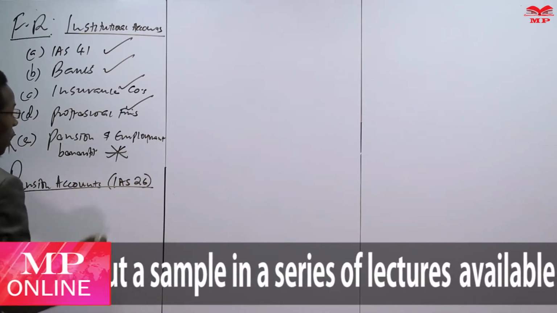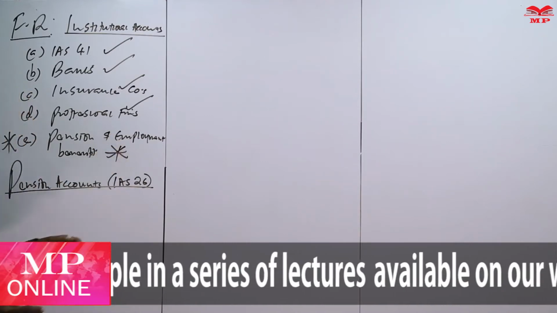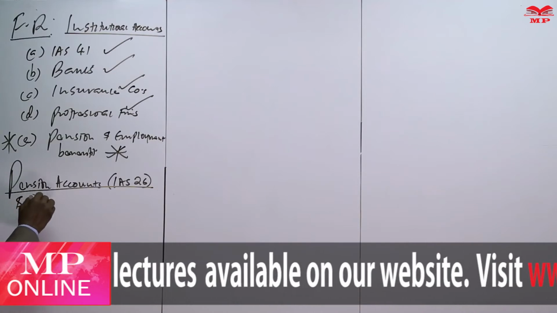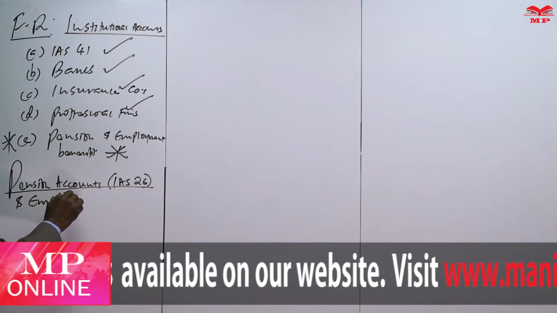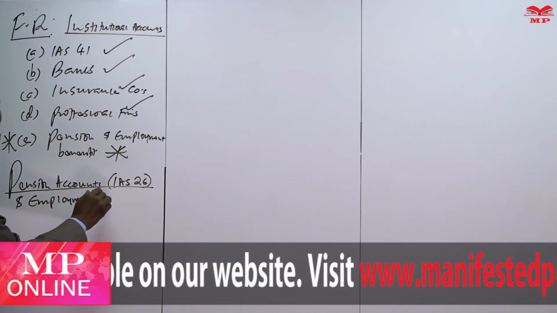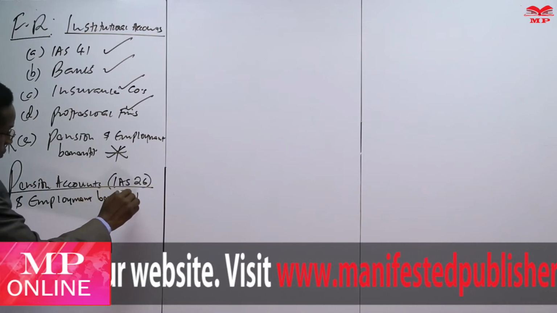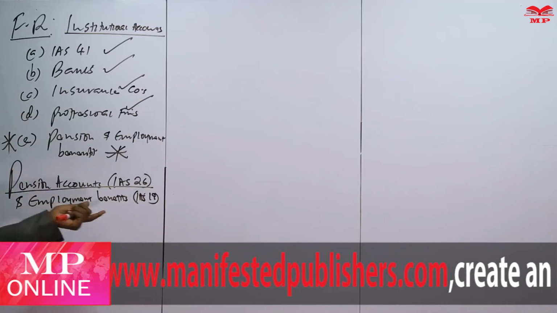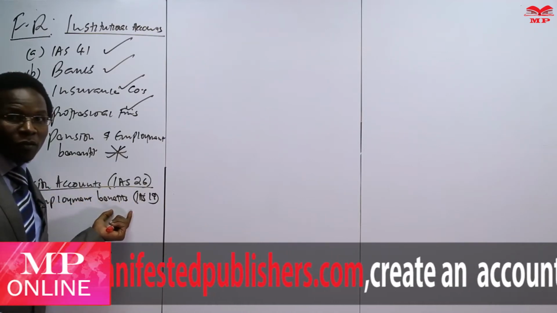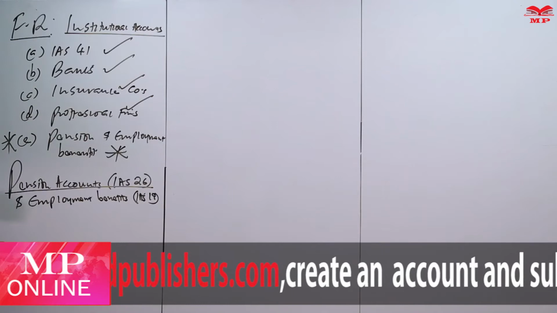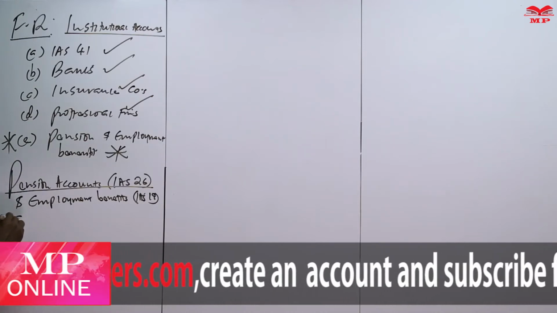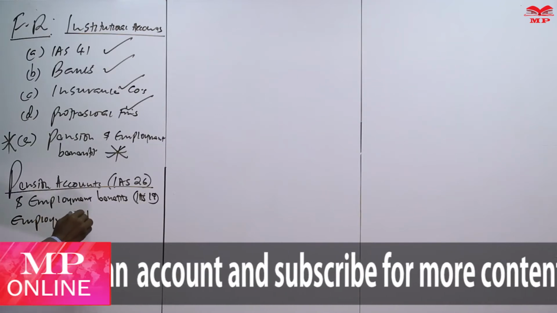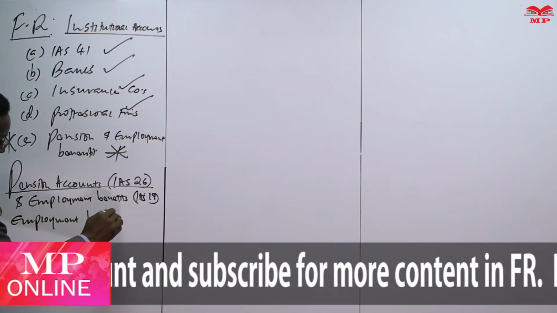When you talk of pension accounts, you cannot forget to talk about employment benefits. However, we'll not go into details with employment benefits. Employment benefits